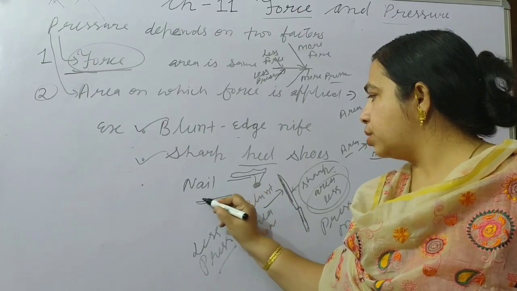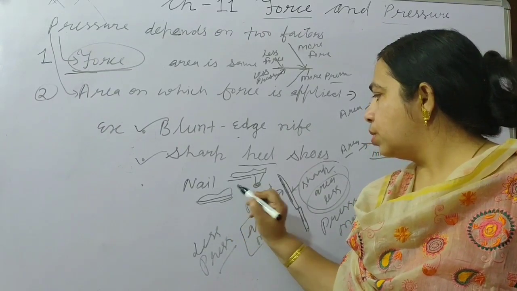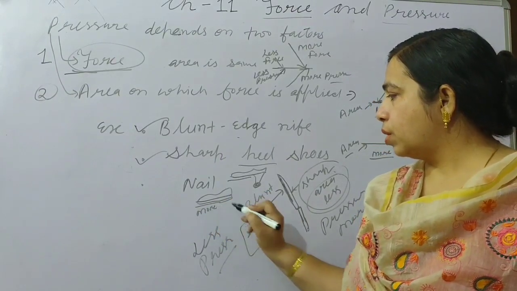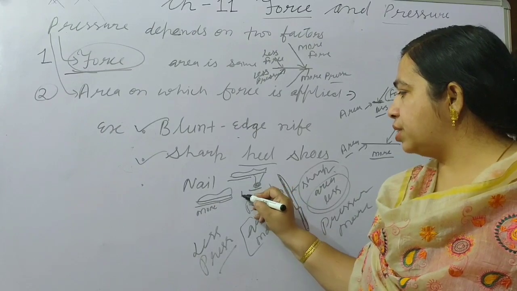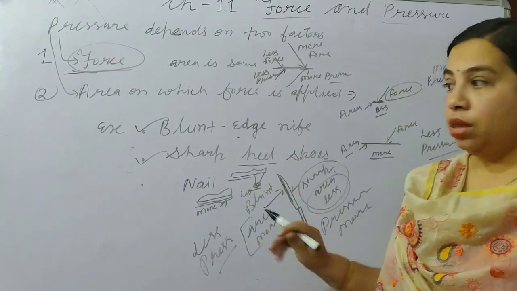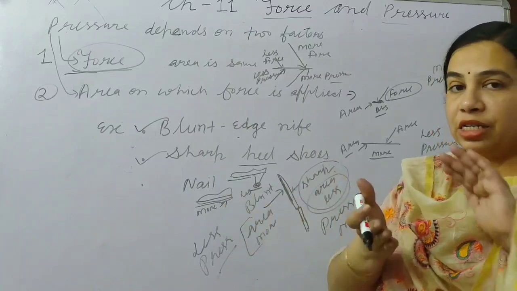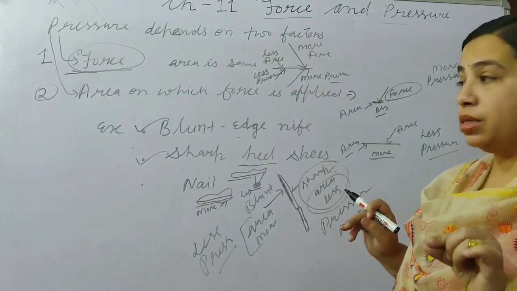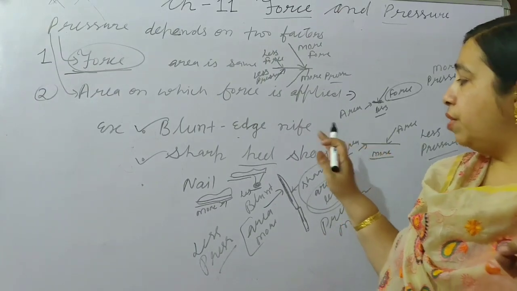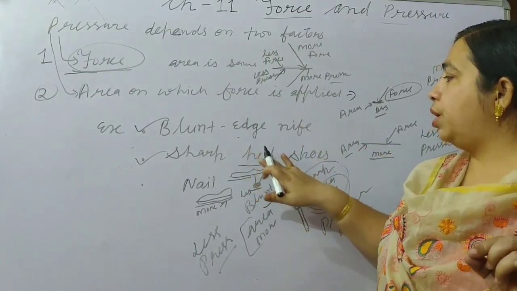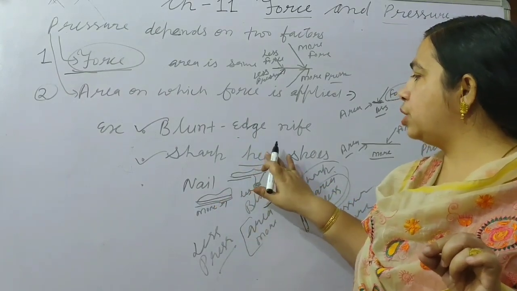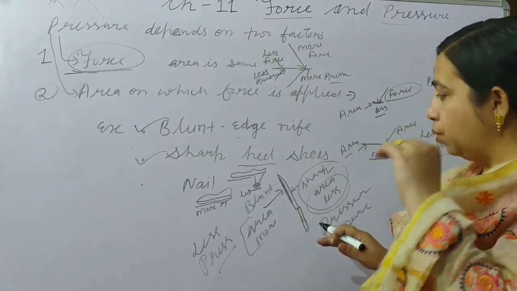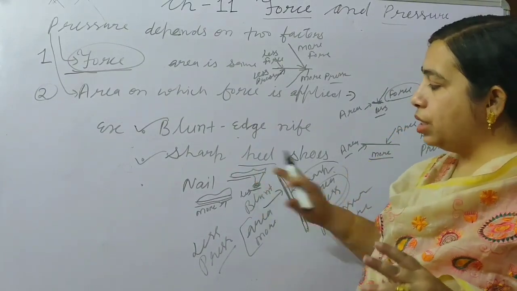Here we consider the surface area is more, and here the surface area is less. In flat shoes, the contact surface area is more, and in the sharp heel the contact surface area is very less. So in sharp heel shoes, the exerted pressure will be very high due to the less contact surface area.